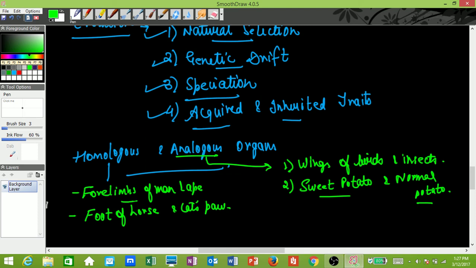Forelimbs of man and ape: their structures are the same, their origin is the same because they have a common ancestor, but their functions are different. Ape can use its forelimbs for walking, but man does not. Next is the foot of a horse and a cat's paw. Again, their functions are different. A horse uses its foot to run, whereas a cat uses its paw just to walk. Again, the structures are similar and their origin is also similar, however their functions are different. So these are examples of homologous and analogous organs.